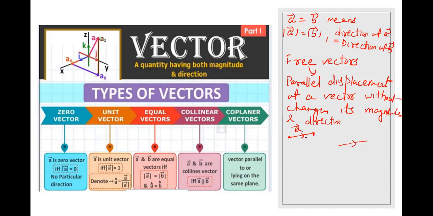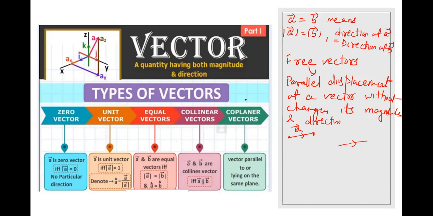So I am displacing this vector parallelly. The main characteristic of free vectors is that without changing the magnitude and direction, we can shift the vector from one place to another. In our syllabus we are studying free vectors, so we can make a parallel displacement of any vector.